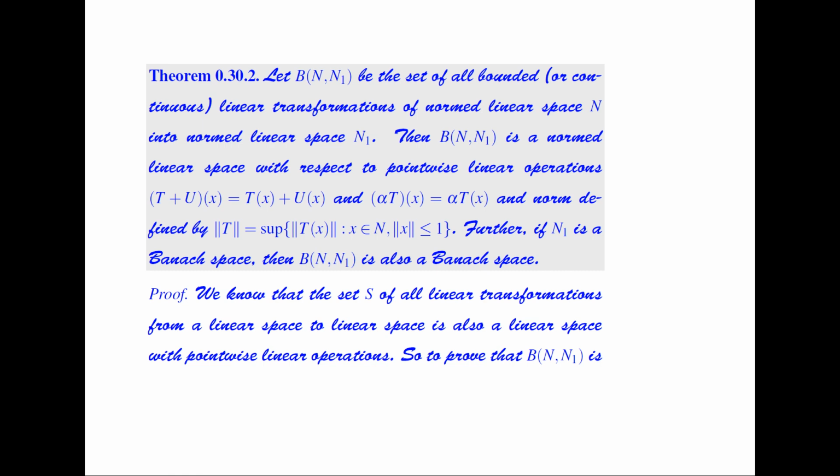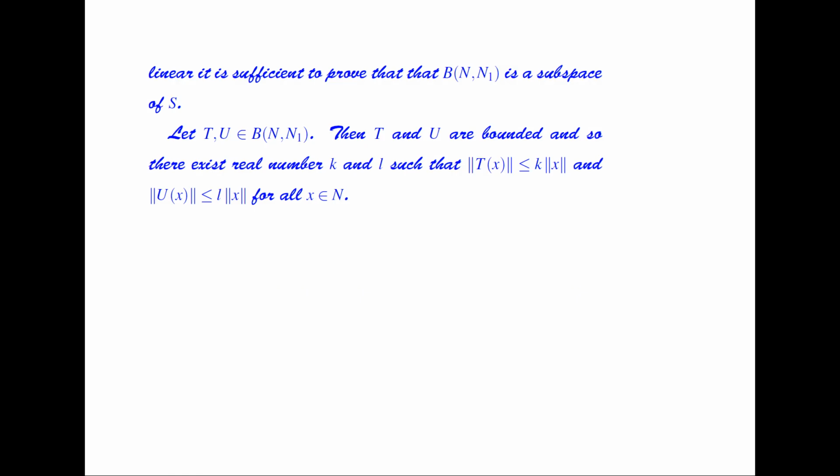So we know that the set of all linear transformations from a linear space to a linear space is also a linear space with the pointwise linear operations. So to prove that the set of bounded linear transformations from N to N1 is a linear space, it is sufficient to prove that B(N, N1) is a subspace of it.